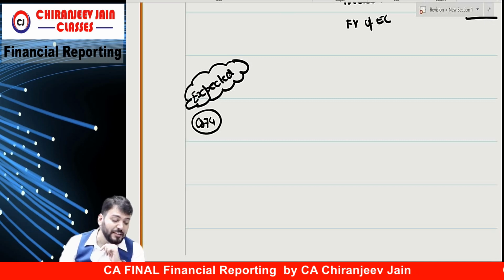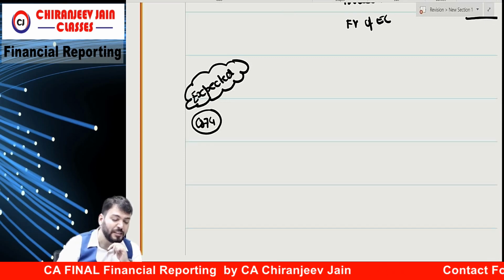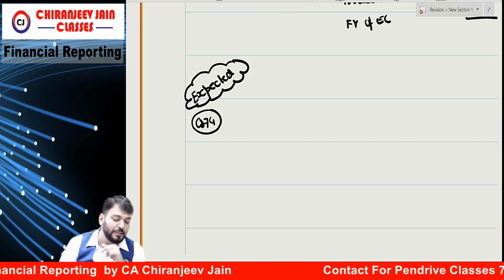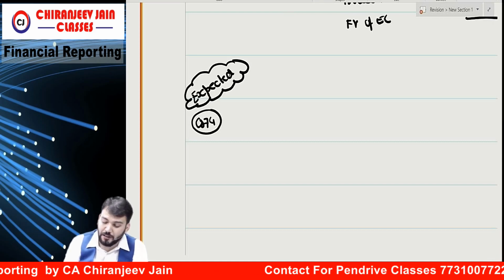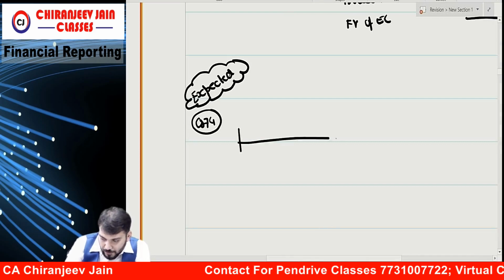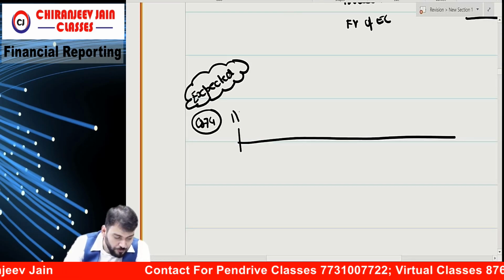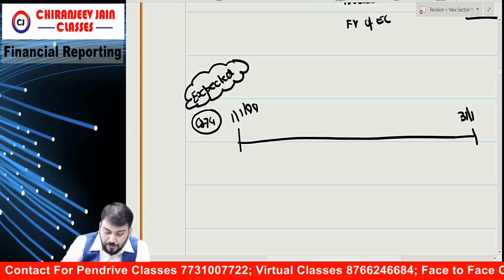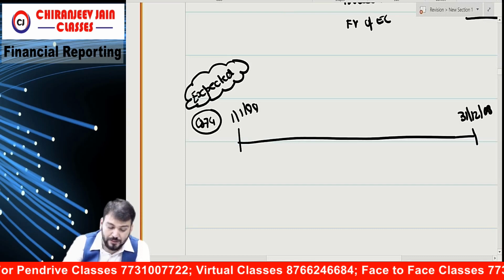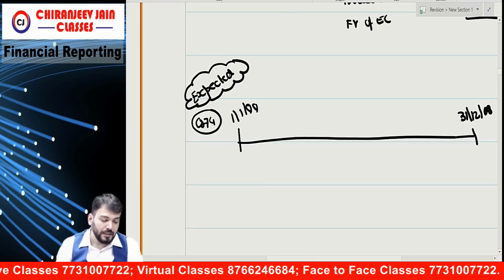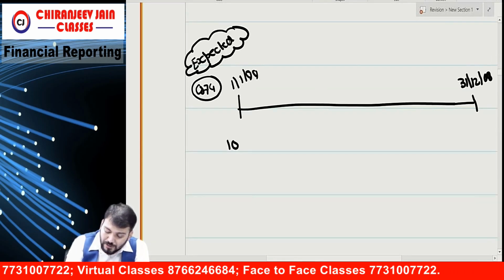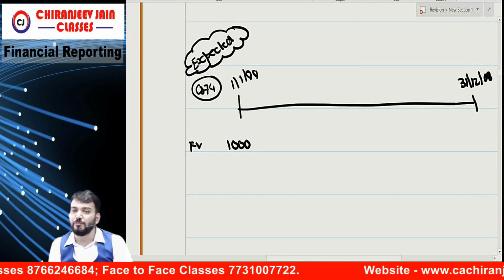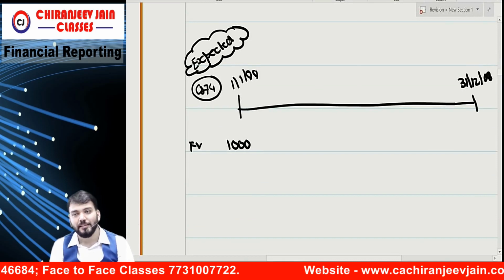So on 1st Jan 1999, A Limited issued 10% convertible debenture with a face value of rupees 1000 maturing on 31st December 2008. Means how many years? 10 years. They have issued 1000 face value. Given only convertible debenture, we'll assume it is optionally convertible debenture.